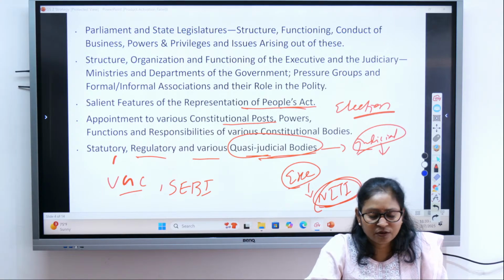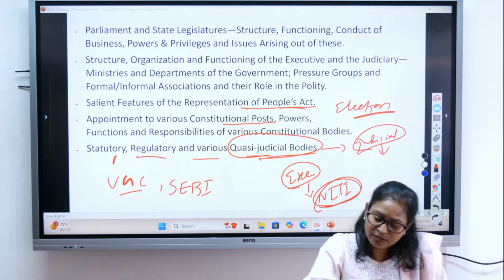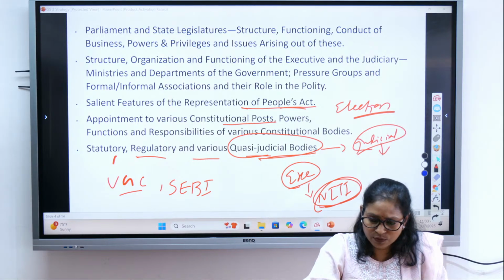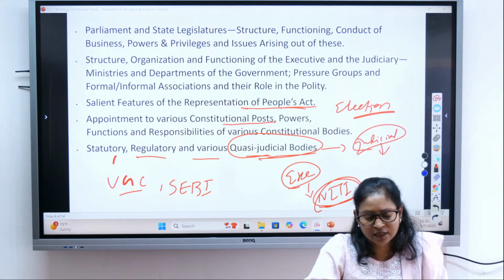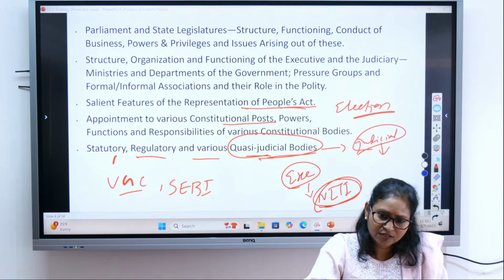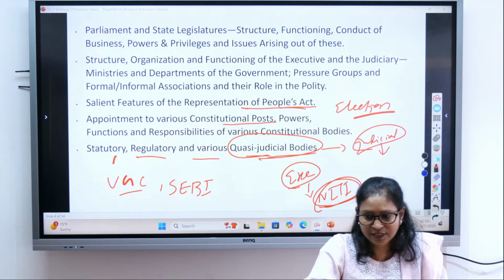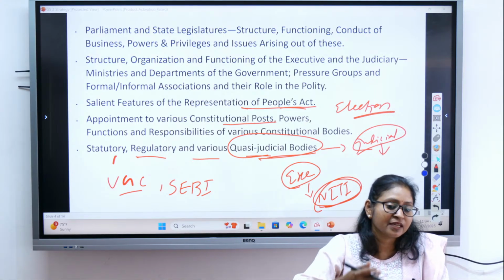NHRC, then your National Green Tribunal, the various types of tribunals that we will again do in detail in the later part of the class. So the various types of tribunals, NHRC, these all are what? Quasi-judicial bodies, because their orders are not directly implemented.